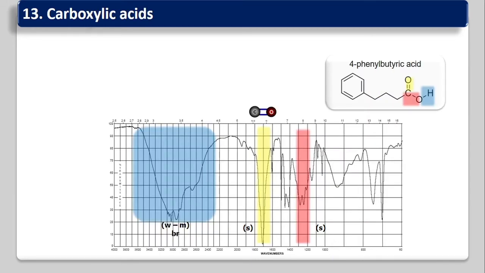Then we will see the carboxylic acid functional group. For the carboxylic acid functional group, this is the example, 4-phenylbutyric acid. So here this is the carbonyl group, this is the OH, and this is C-O. In this case, all these bonds give bands in the IR spectrum. See how this is the broad band for the acidic OH. This is the sharp and strong band for the carbonyl group, and this is the band for the ether-like C-O.